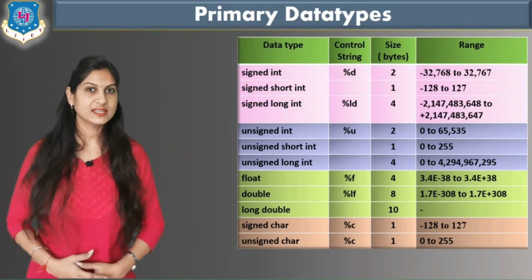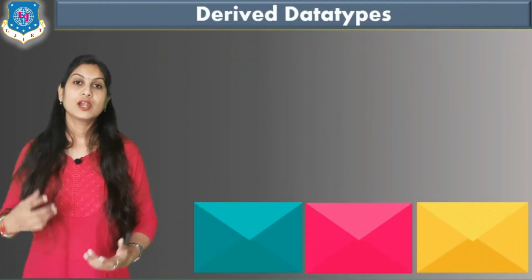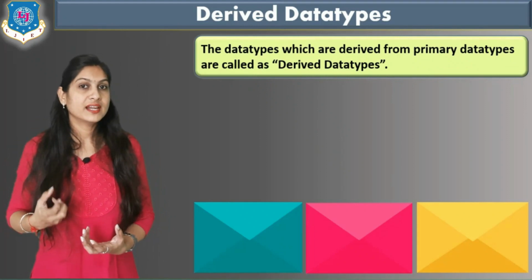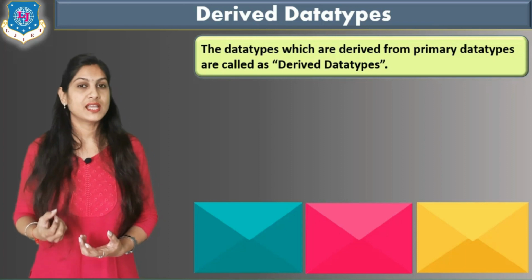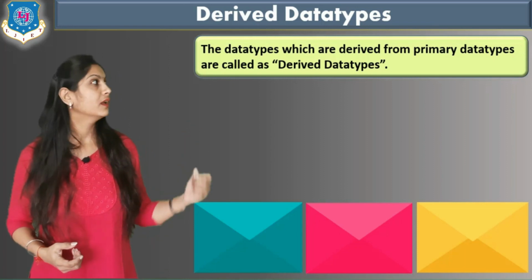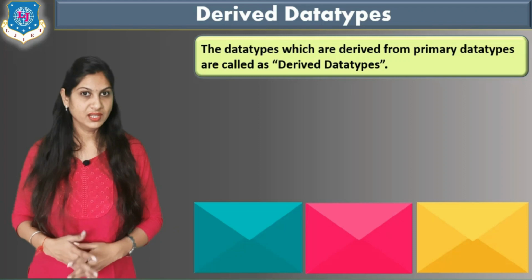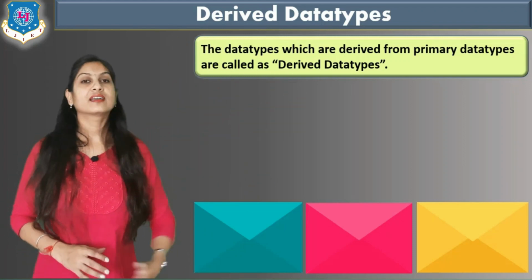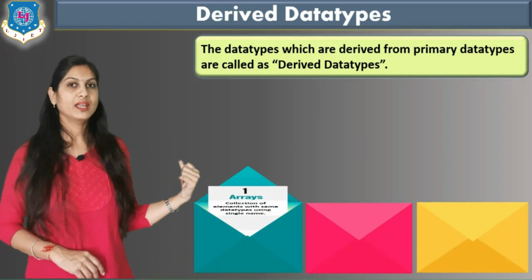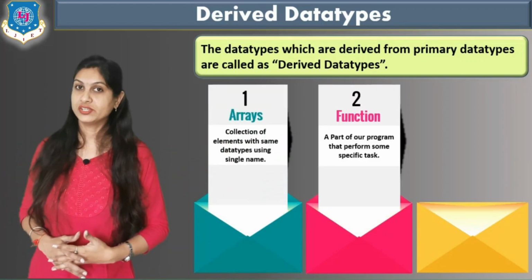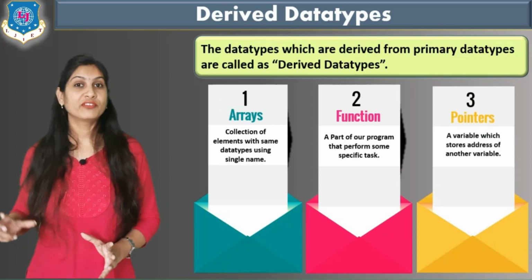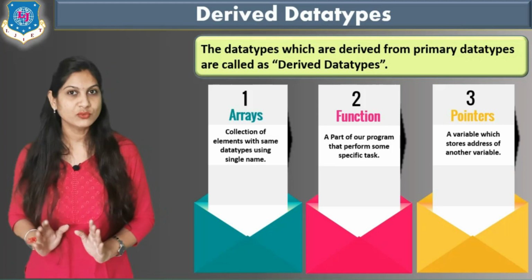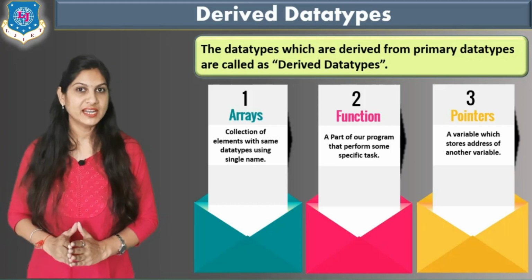Now move to the second data type, that is derived data types. The word derived means it is derived from our original, that is fundamental data types, our primary data types, integer, float and double, that we discussed right now. The derived data types are mostly categorized in 3 different ways: array, then function, and third is pointer. In detail we will learn next. Right now you have to remember only the basics.